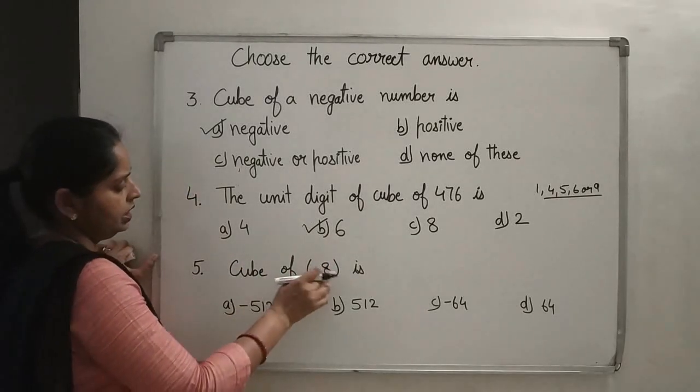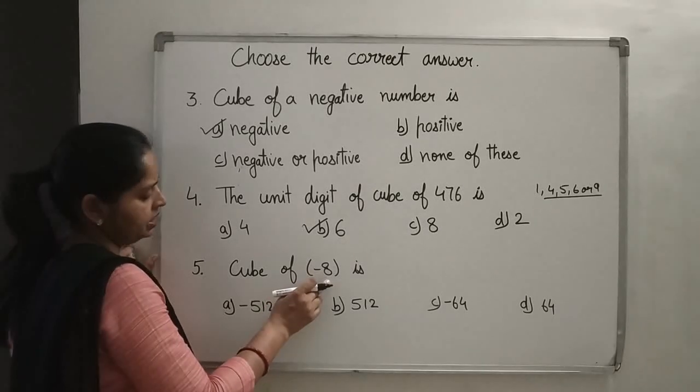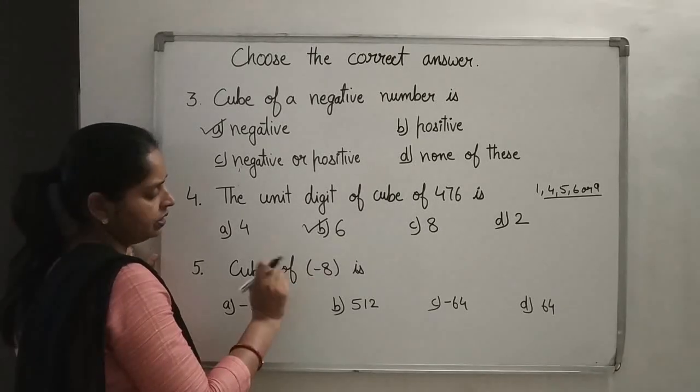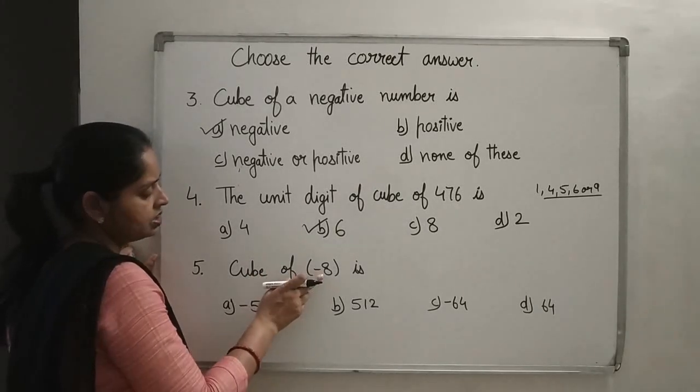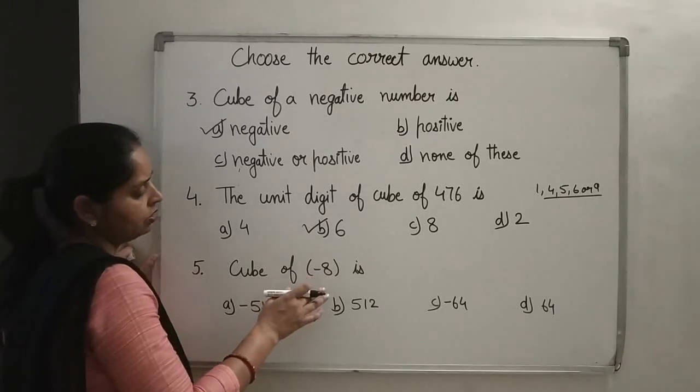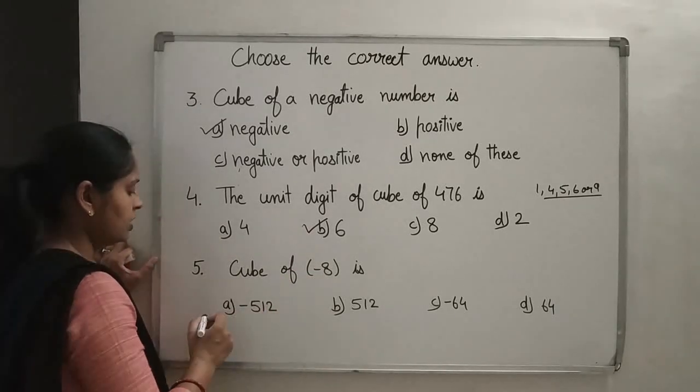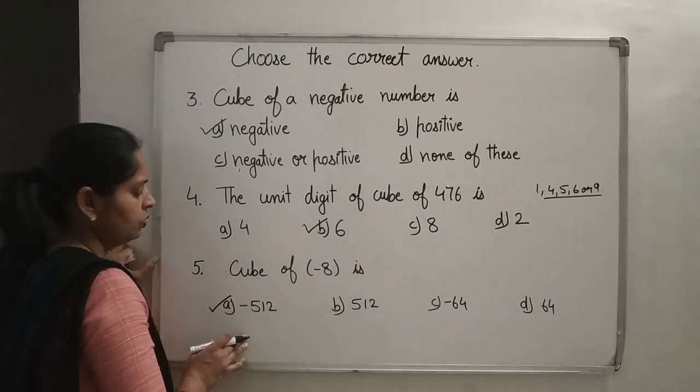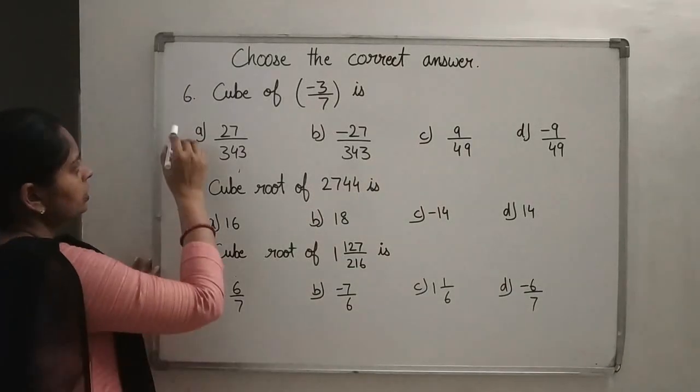Cube of minus 8 is... cube of minus 8. What is the cube of 8? 512, right? But this is a negative number, minus 8. So its cube will also be negative. So your answer is minus 512. Okay? Now see the sixth question.